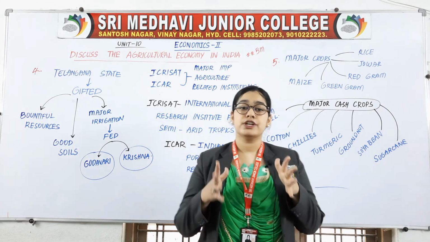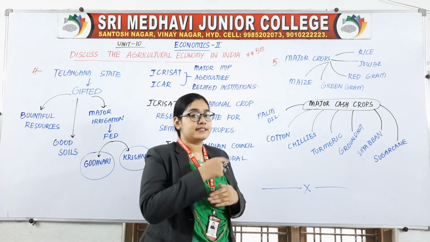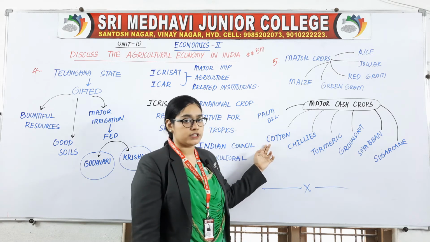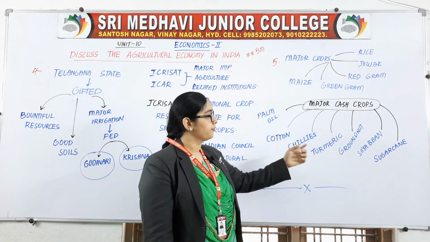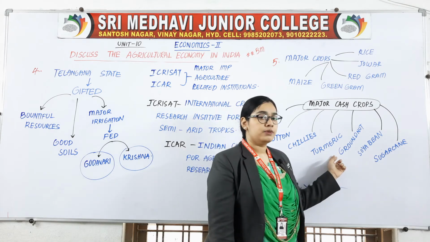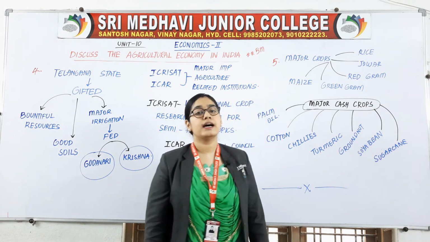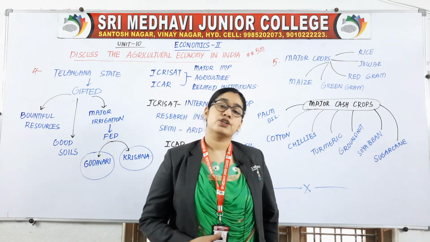Let us repeat it once again: palm oil, cotton, chilies, turmeric, groundnut, soya bean and sugar cane are the major cash crops.